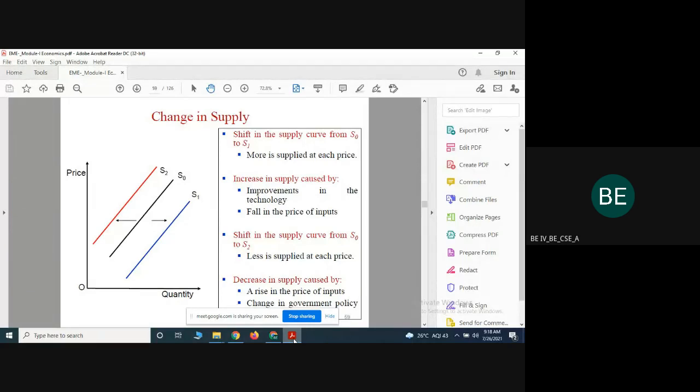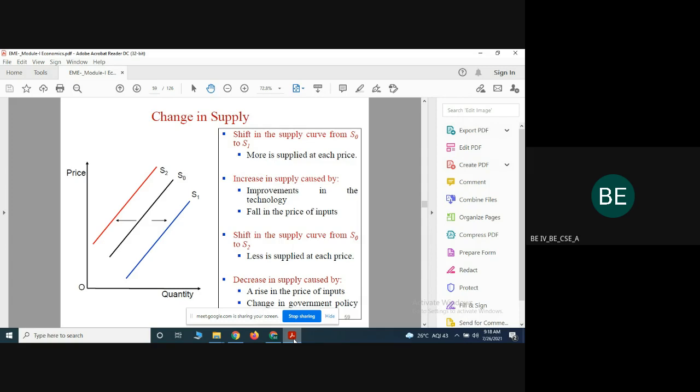Suppose initially the curve is S0. If it moves to S1, what does that mean? More is supplied at a given price. So if the curve moves from S0 to S1, there is more supply for the given price. What is the reason behind that? The price of the raw material may be less, and that is why supply is high. Even though supply is high, they offer it at the same price. That is the meaning of S1.